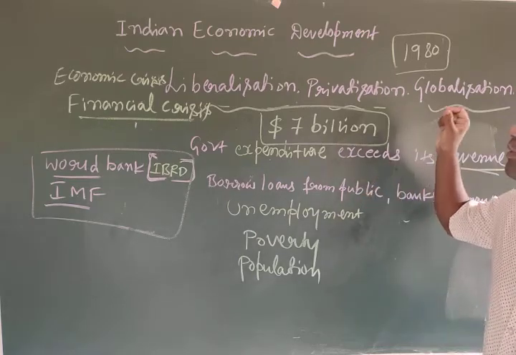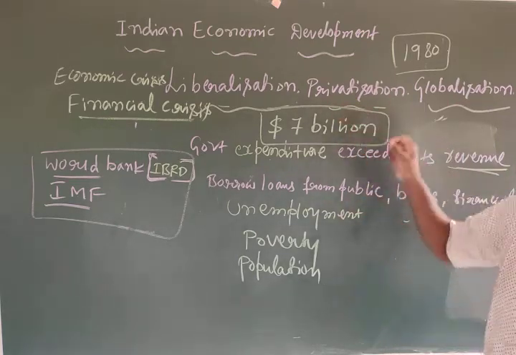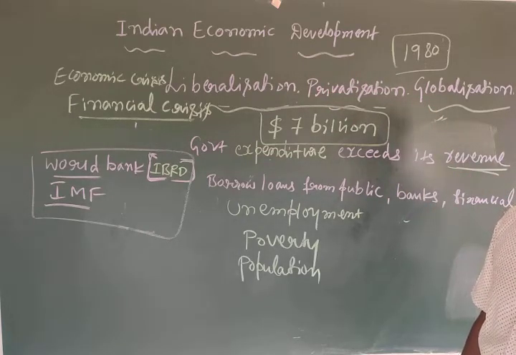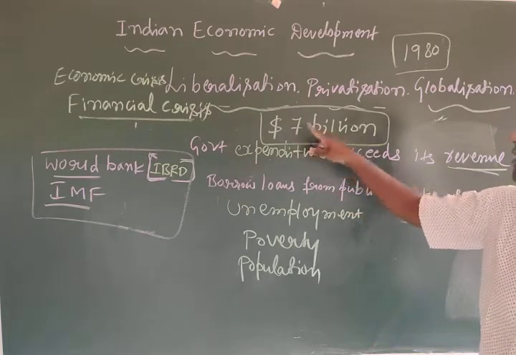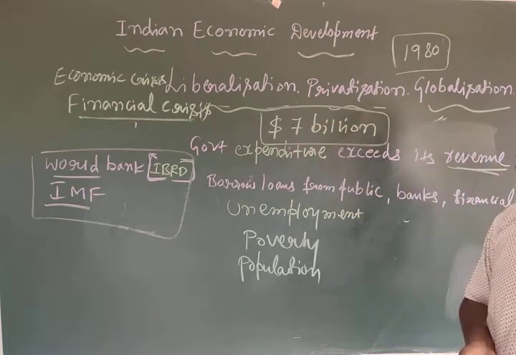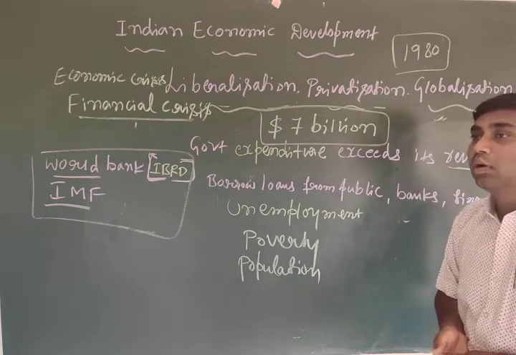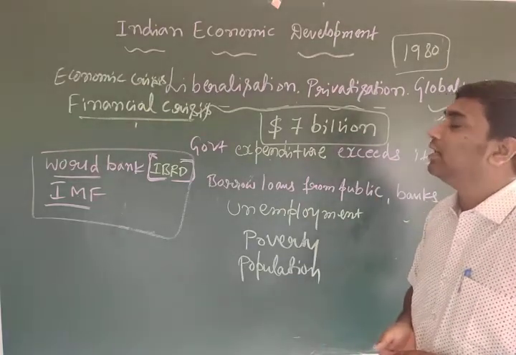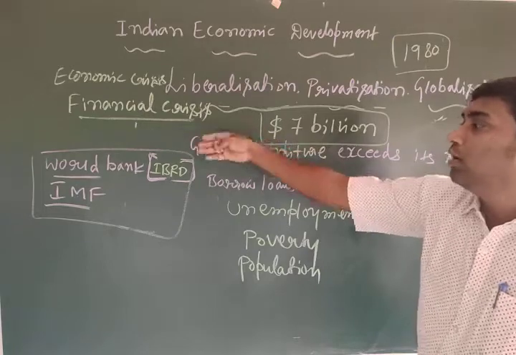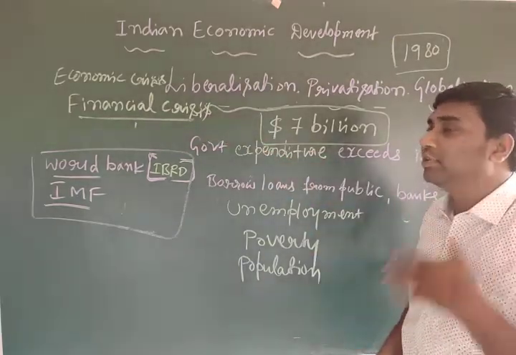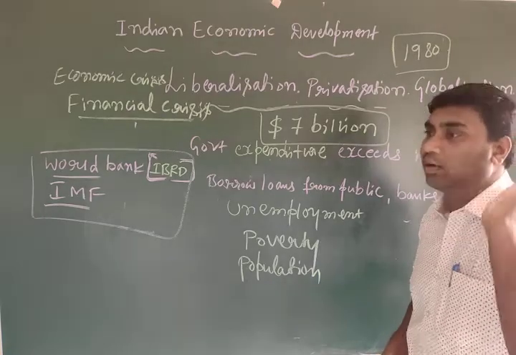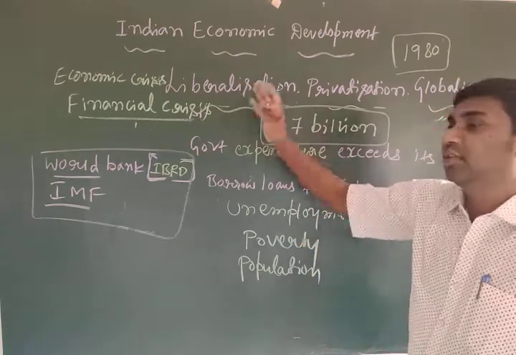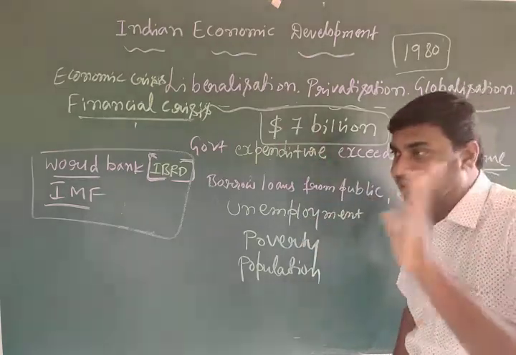For the sake of removing the financial crisis and the economic crisis, the IMF and IBRD decided to provide a loan. How much? $7 billion. The government of India approached these banks for what purpose? To control or to manage the financial crisis. They asked for a loan from the World Bank and IMF, and they decided to provide $7 billion as a loan to manage the financial crisis.